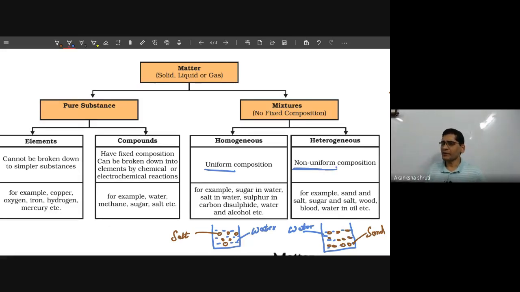But if you are preparing, say, sugar in water, on mixing sugar in water, what do you get? Uniform.